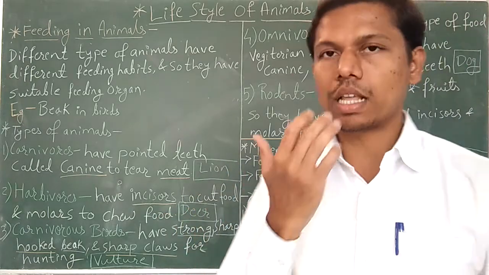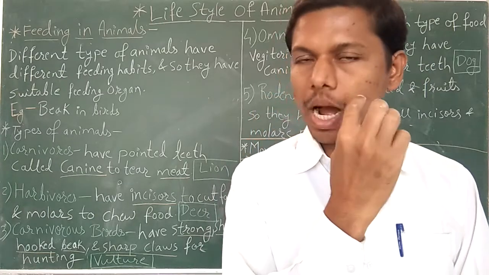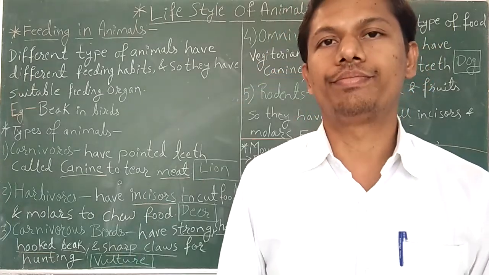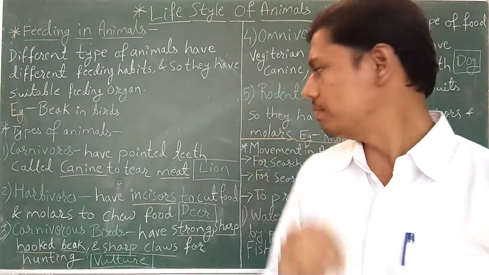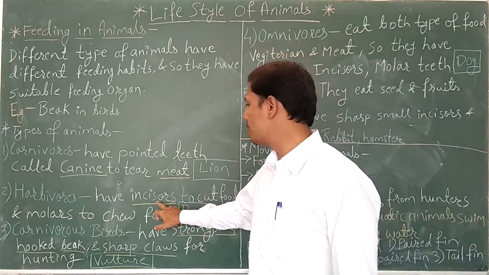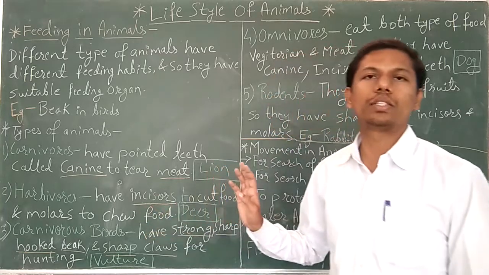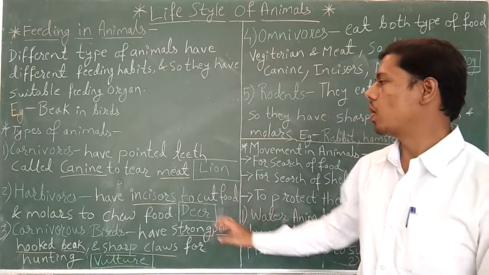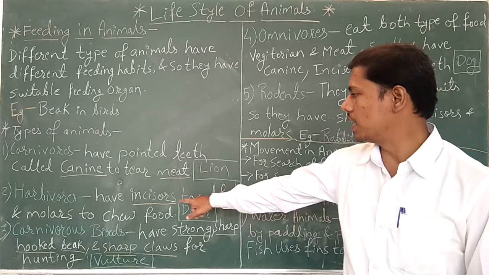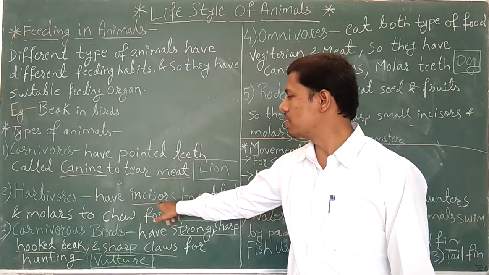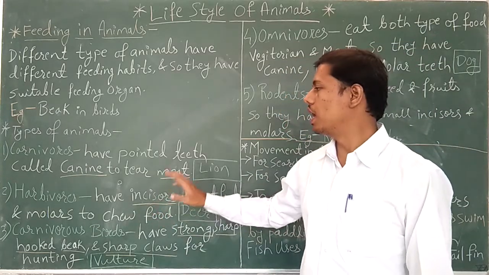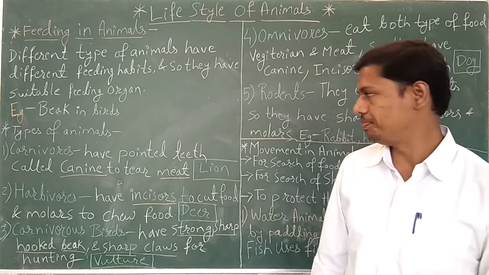These incisors are in the front region of the mouth to cut the plant. So that is the herbivorous organism, and this is the feeding organ in herbivorous organisms.